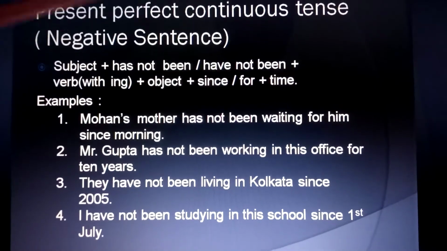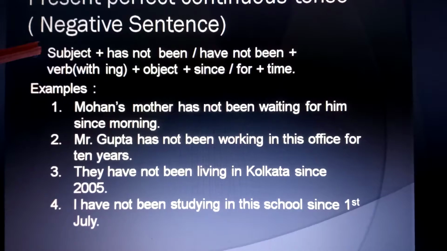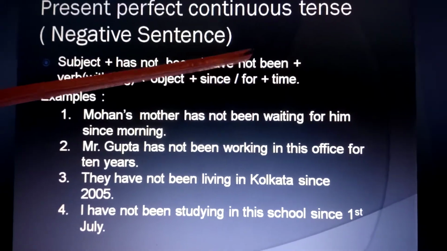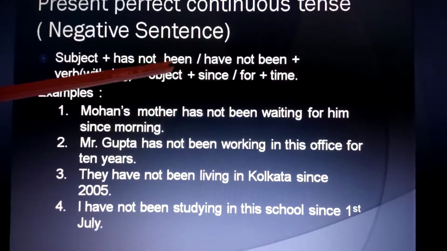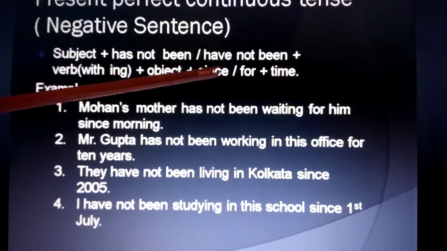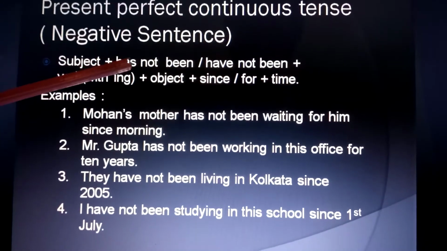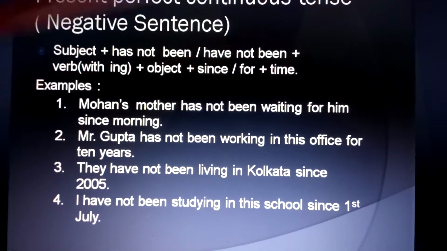To form present perfect continuous tense negative sentences, first we write subject, then has not been or have not been, then verb with ing, then object, then since or for, then time. Remember that we use not between has and been, or have and been.